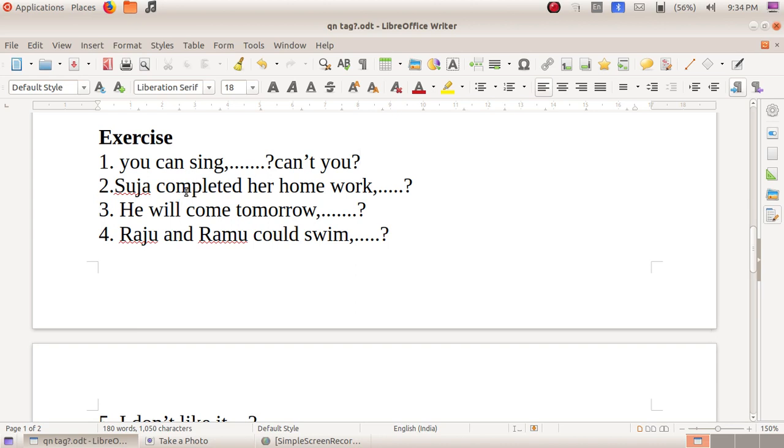You should split this main verb using the forms of do. Completed is V2 form. So which form of do is to be used? V2 form, that is did. So what will be the question tag? Completed. How will you split it? Did complete. So what will be the tag?